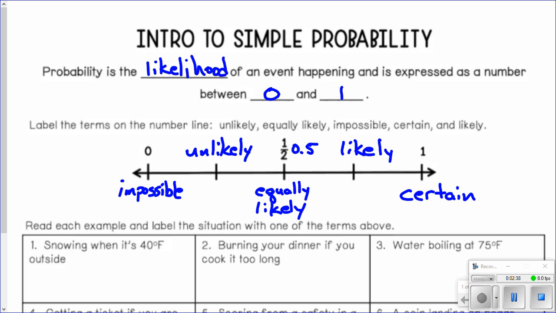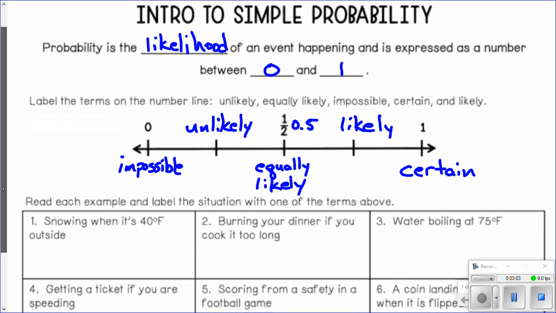So the further you go down the scale, the more likely something is to occur. At one end, at 0, you have impossible. At the other end, at 1, you have certain. In the middle, you have equally likely, could occur or not occur, each one equally. And then unlikely and likely in between. So let's look at some examples of this.